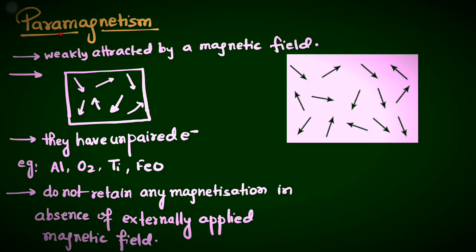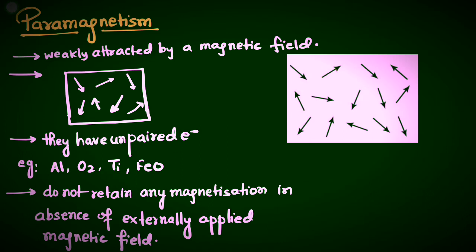First we have paramagnetism. In the paramagnetic material, the magnetic moments are randomly oriented. This random orientation is due to thermal fluctuation, in the absence of a magnetic field.